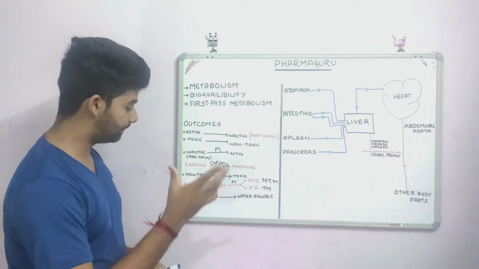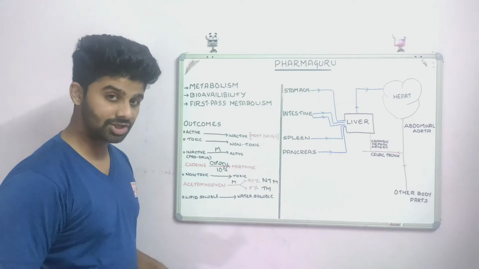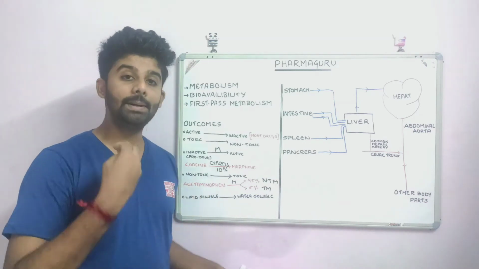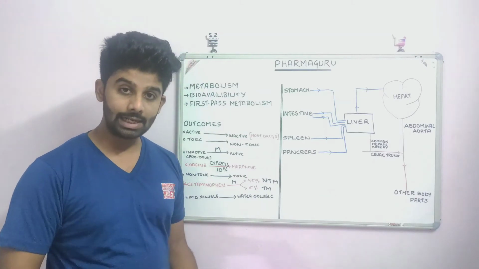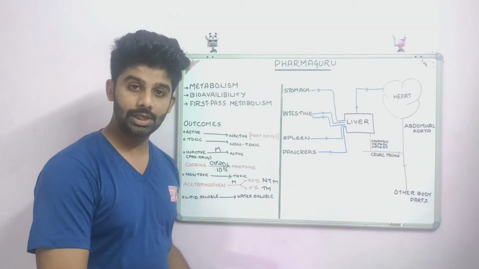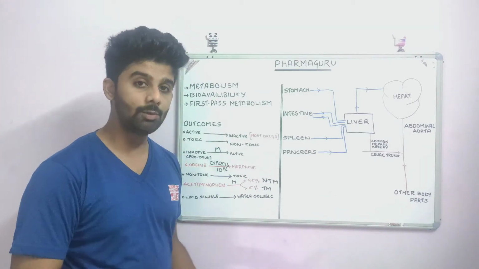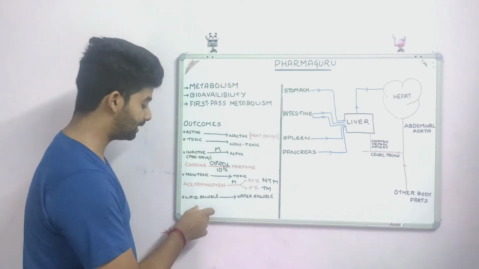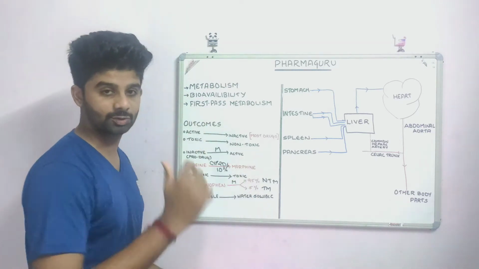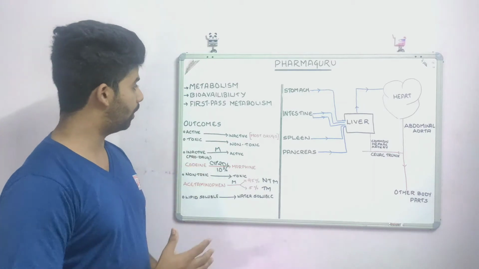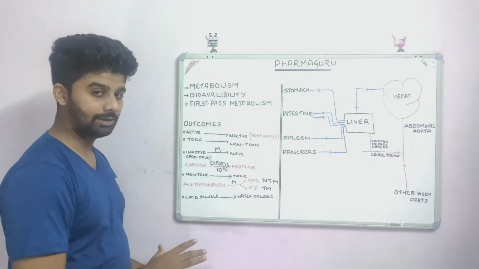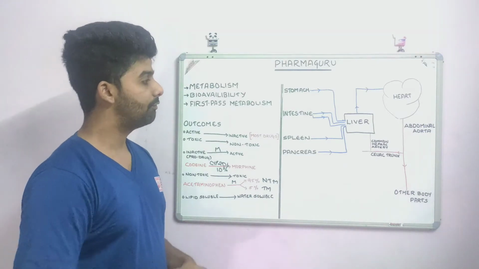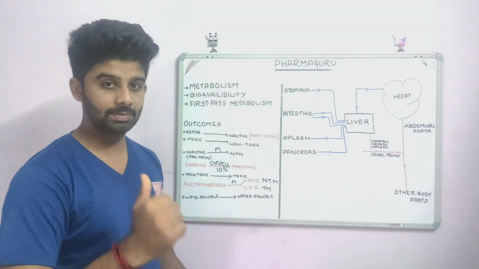And the last function of the liver is the conversion of lipid soluble substances or lipid soluble drugs to water soluble, so that the drug can be eliminated through the kidney, because the kidney can eliminate only water soluble drugs. So the liver will convert the lipid soluble agents to water soluble agents. Now we know the main three terminologies and the main outcomes of liver metabolism. We will now see what first pass metabolism is.